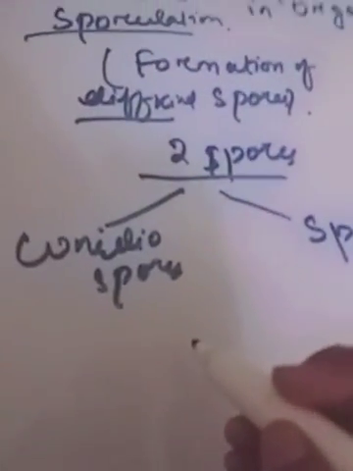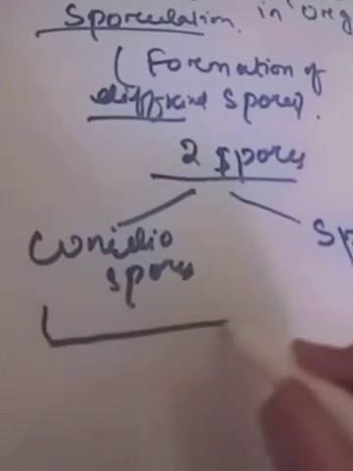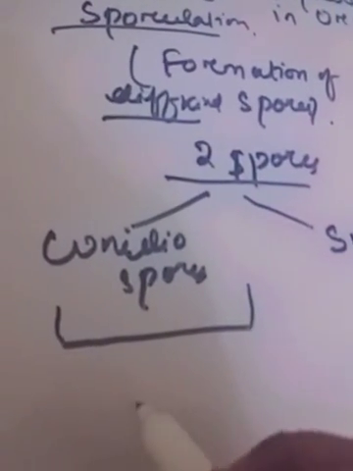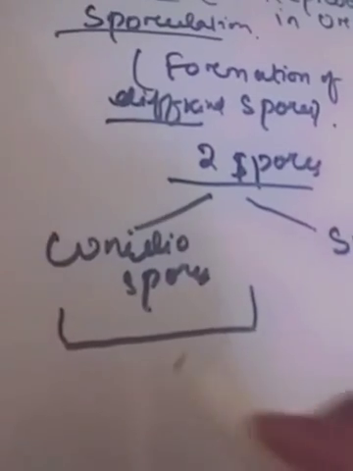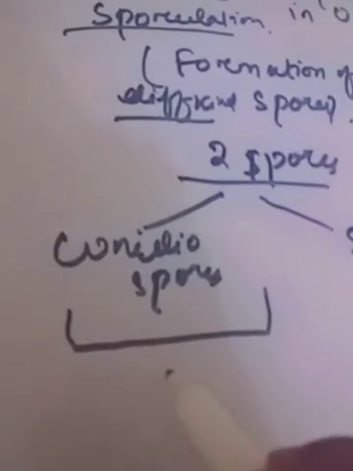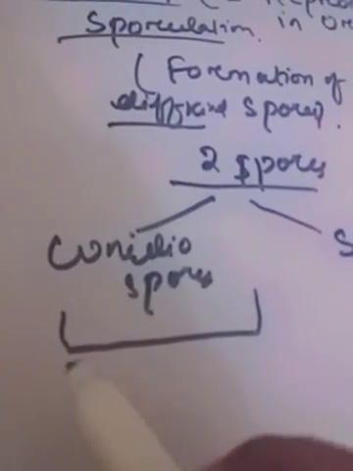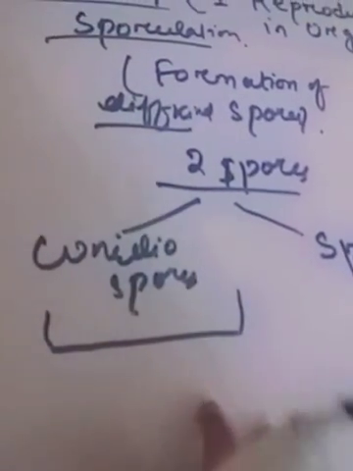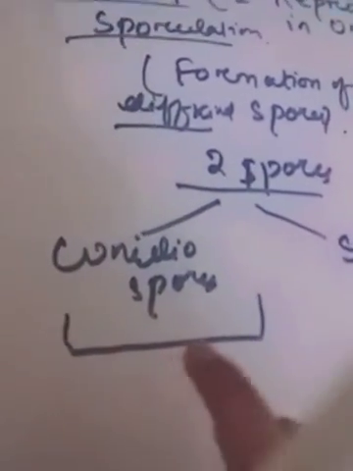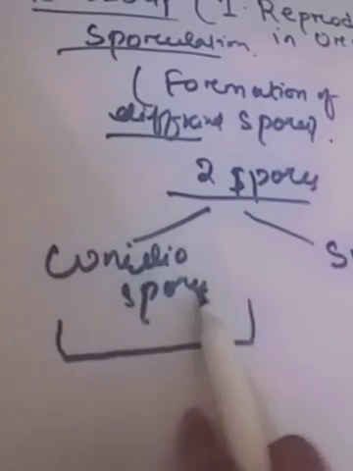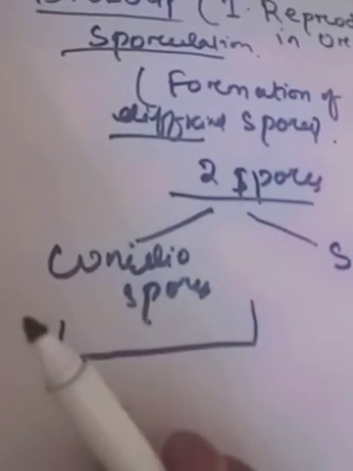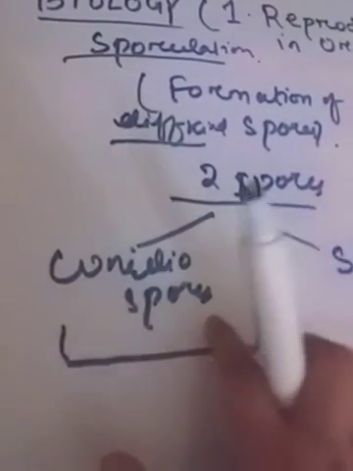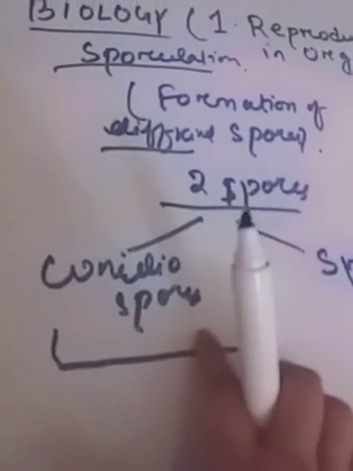Conidiospores: if Ascomycetes, the sac fungi, lose their sexual stage, then they have to be placed in Deuteromycetes, that is, the imperfect fungi. This process occurs in conidiospores.